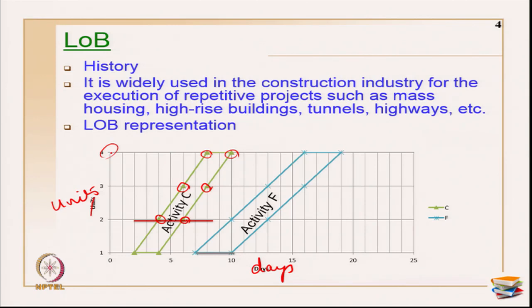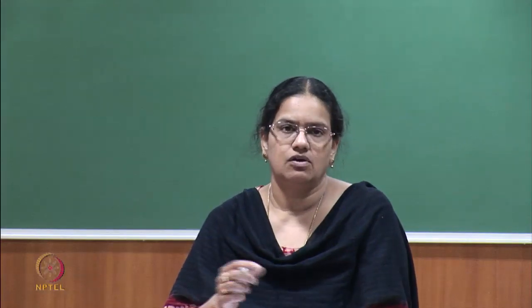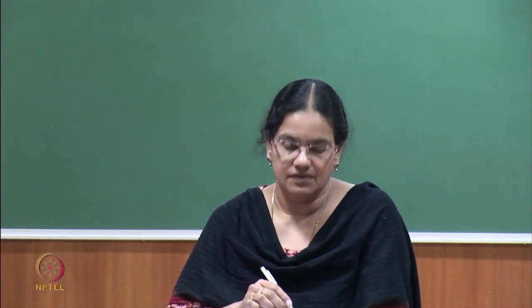That is what I have highlighted here. For example, this is unit 2; that is how we write. This is a short general notation for the repetitions. If it is multiple floors in a building, you can call them floors 1, 2, 3, 4. If it is a pipeline project, you can call a stretch of 100 kilometers or something. You can vary these units, but unit is the common name given to the repetitions, and this can be on the timeline. This is how the LOB is a two dimensional drawing.